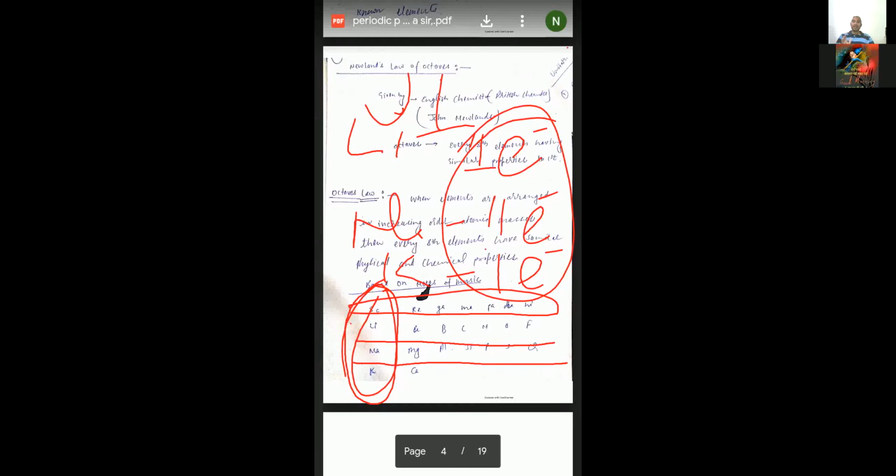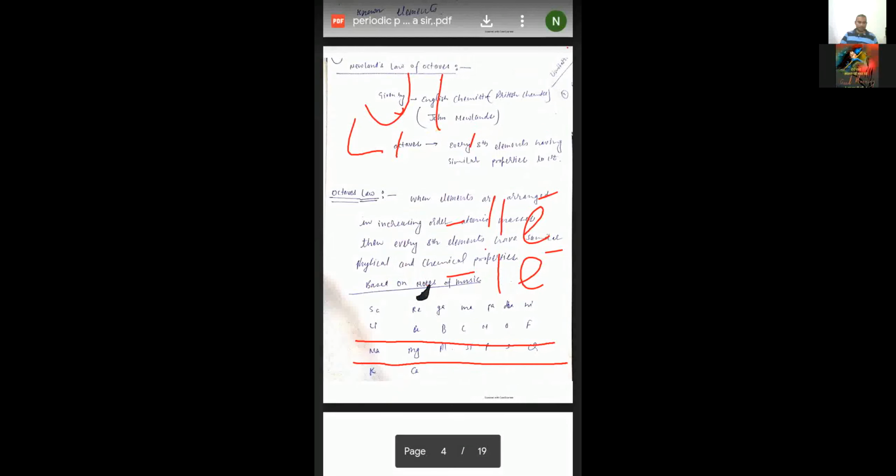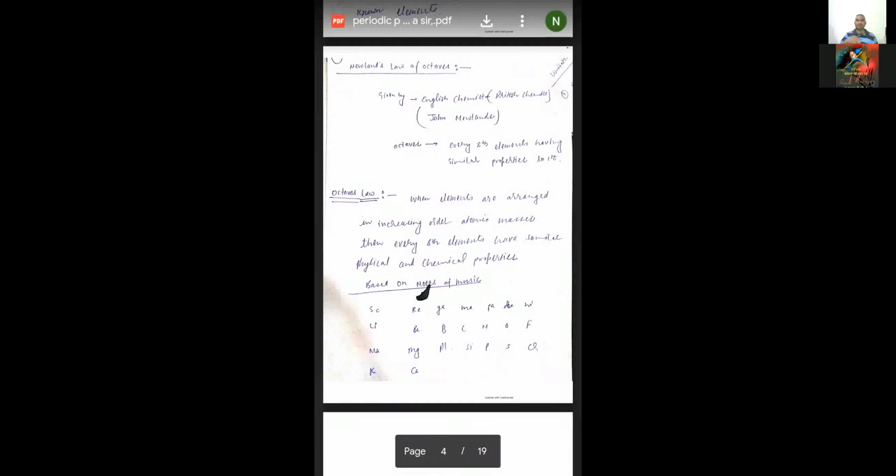So Newland's octave model is applicable. This also has a limitation, student. This model is not applicable for all the elements. It only goes up to element 20, or atomic mass 40. After calcium, this model could not proceed, student. So this is the Newland octave model, but it was quite a bit better than the Dobereiner triads model, because it is applicable for a greater number of elements.